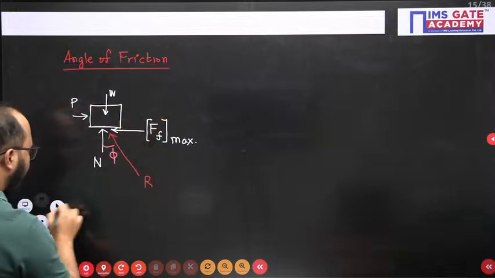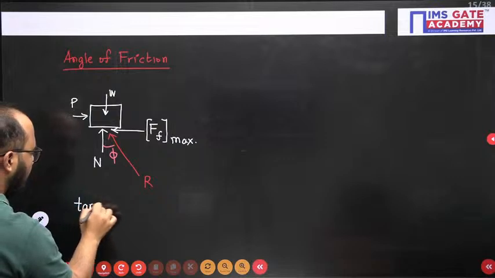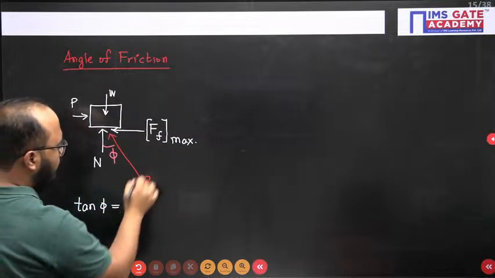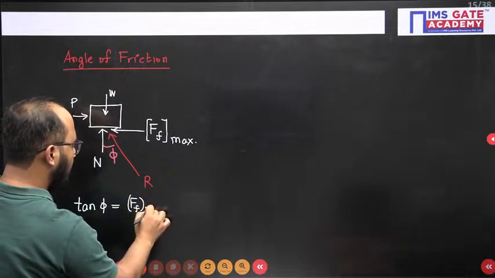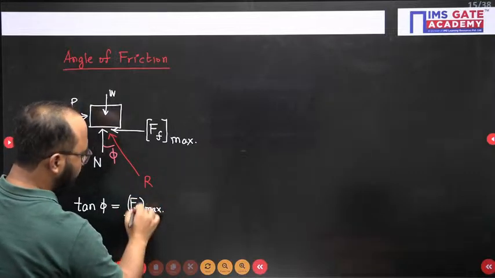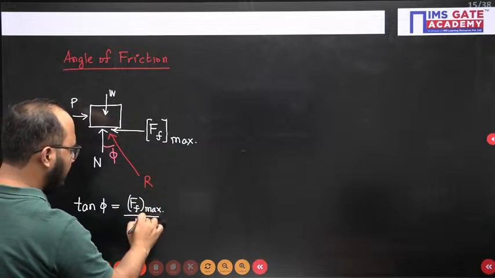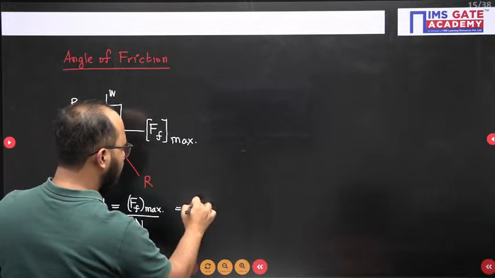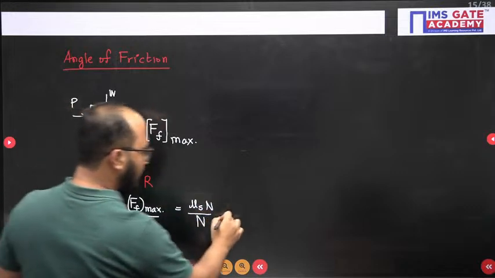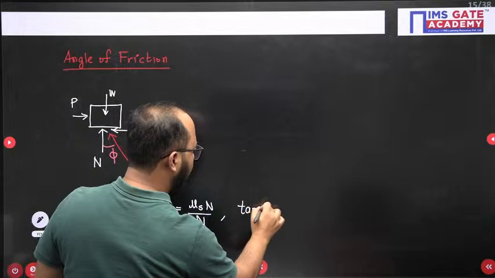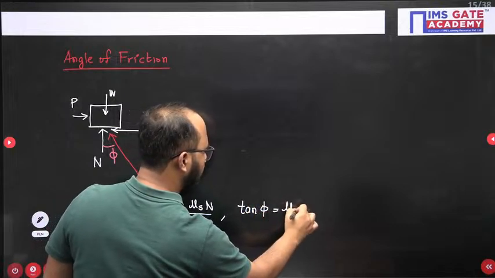That phi, if I have to write tan of phi, it will be equal to what? Perpendicular, that is the maximum value of friction force, divided by the base, that is N. Maximum value of friction force is mu s into N. N will get cancelled out. Finally, I can write tan phi equals mu s.